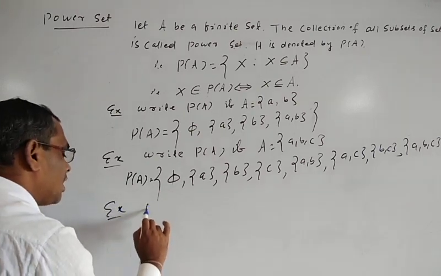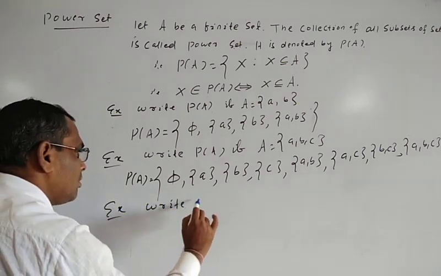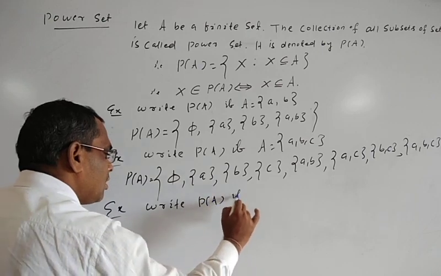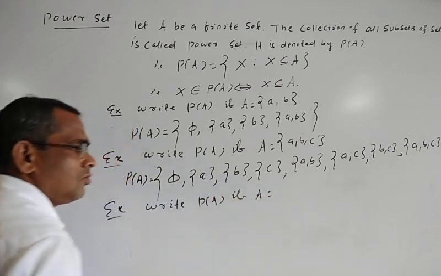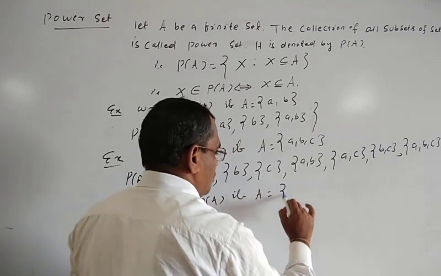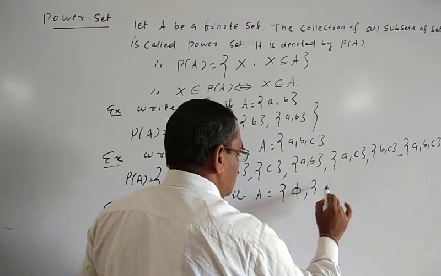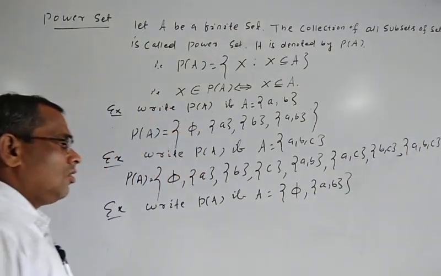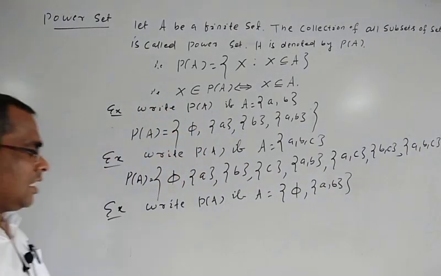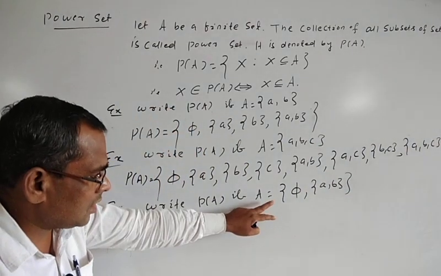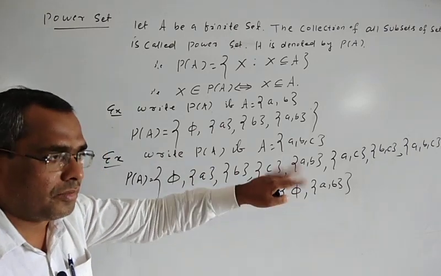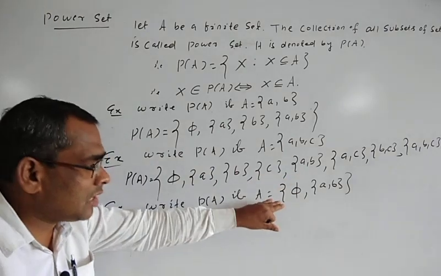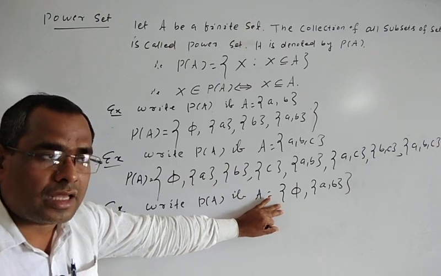Or you can write another example. Write P of A if A is equal to {phi, {a, b}}. So here we write P of A, where A is equal to phi and set {a, b}. In that set, how many elements are there?